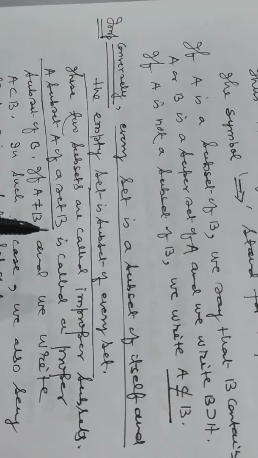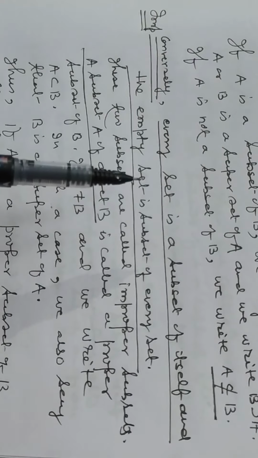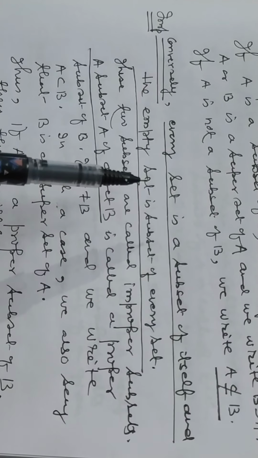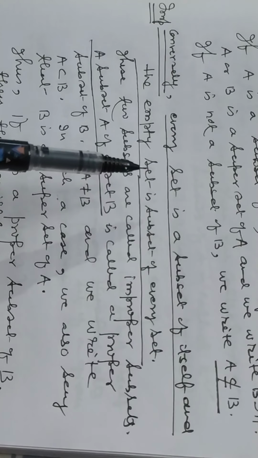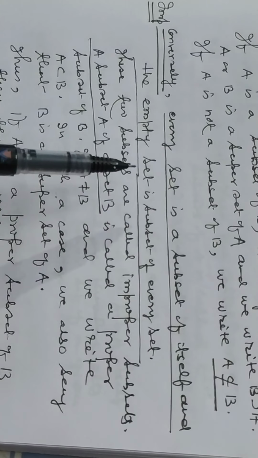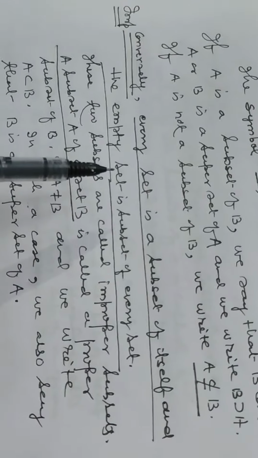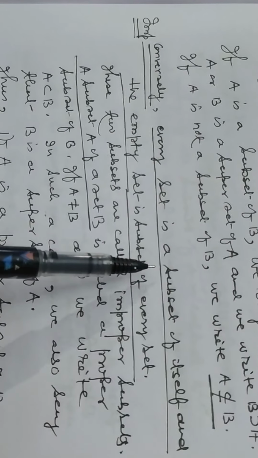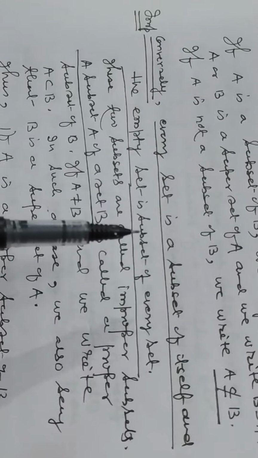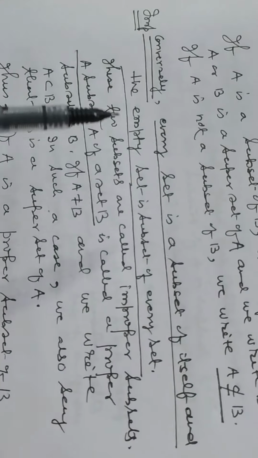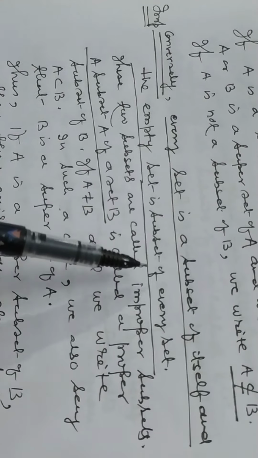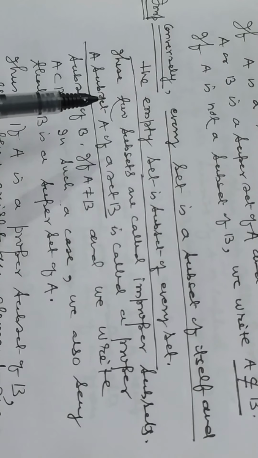My dear students, you must keep in your mind all the things while solving the problems. Next point, which is most important, is every set is a subset of itself, and the empty set is a subset of every set.